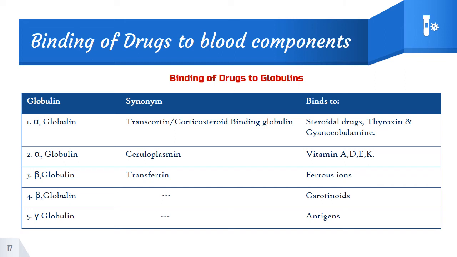Alpha 2 globulin is also called ceruloplasmin. Vitamins A, D, E, K generally bind to this alpha 2 globulin. Beta 1 globulin is also called transferrin, and ferrous ions bind to this globulin. Beta 2 binds carotenoid drugs, and similarly antigens bind to gamma globulin.